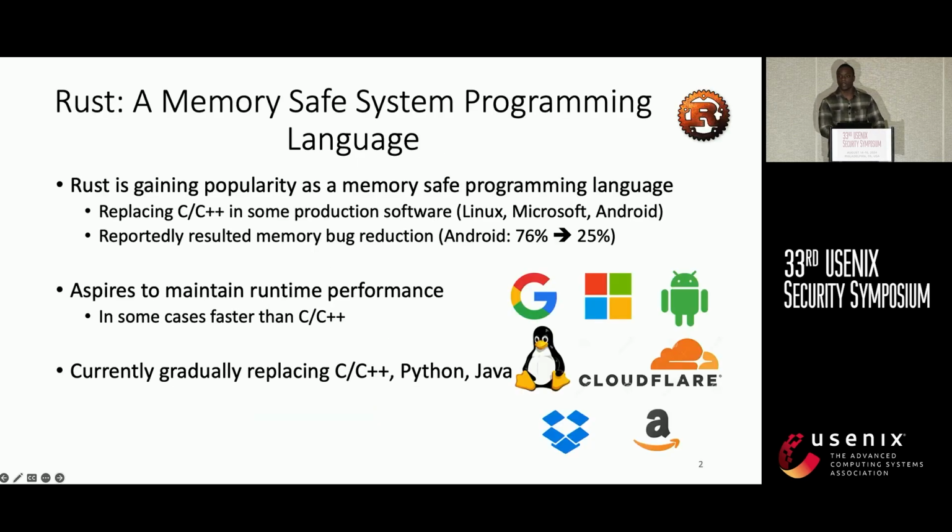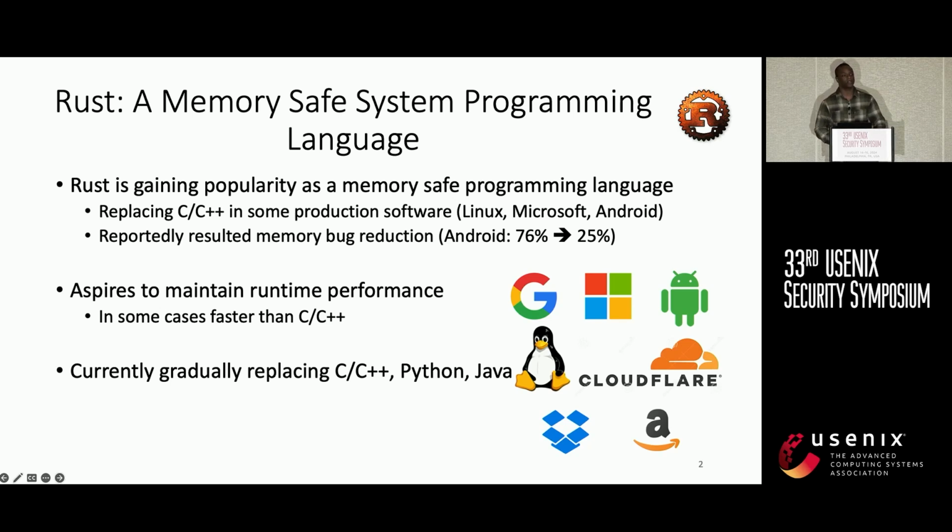So Rust is a growing system programming language that has gained popularity thanks to its memory safety guarantees and promises. Currently, it's being adopted by major companies in production, including Google, Amazon, Microsoft, and many others. It's also being adopted in major open source projects, such as the Linux kernel and the Android operating system. And there are already testimonies of reduction in memory bugs thanks to its adoption.